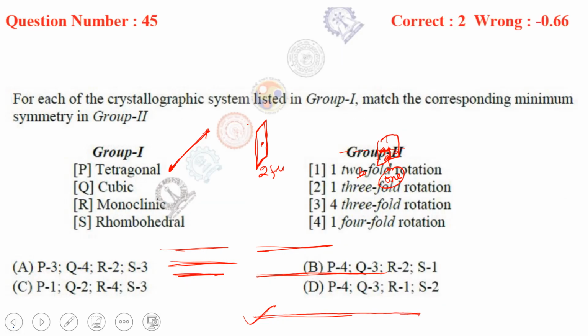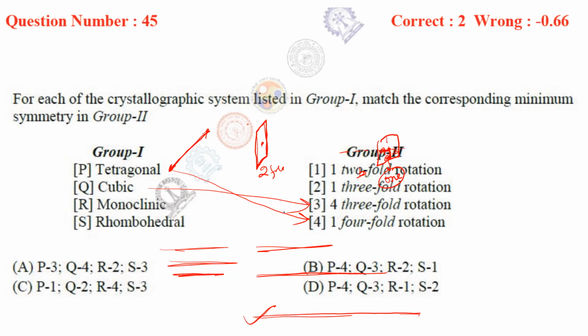So now we'll see the options. Tetragonal will have one 4-fold rotation, right? We have seen. Then cubic, 4 3-fold rotations, right?